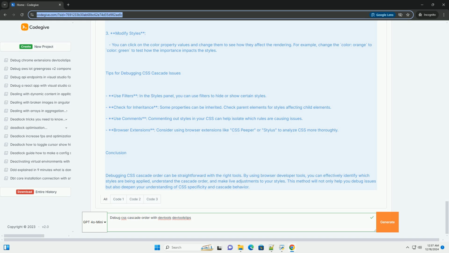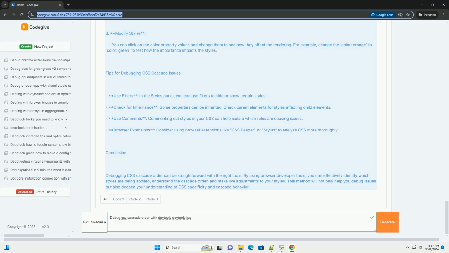Tips for debugging CSS Cascade issues. Use filters. In the Styles panel, you can use filters to hide or show certain styles. Check for inheritance. Some properties can be inherited. Check parent elements for styles affecting child elements. Use comments. Commenting out styles in your CSS can help isolate which rules are causing issues. Browser extensions. Consider using browser extensions like CSS Peeper or Stylus to analyze CSS more thoroughly.